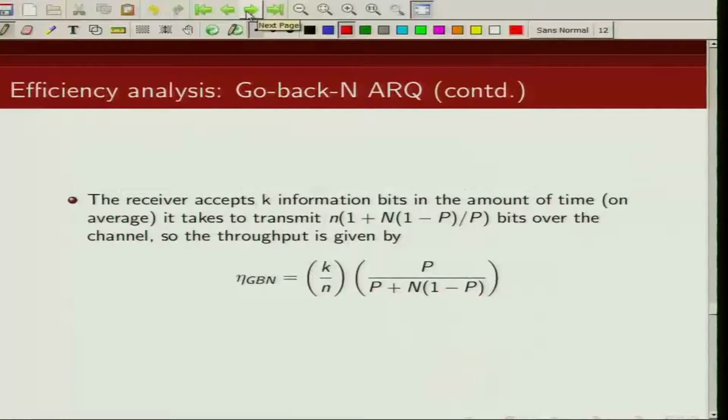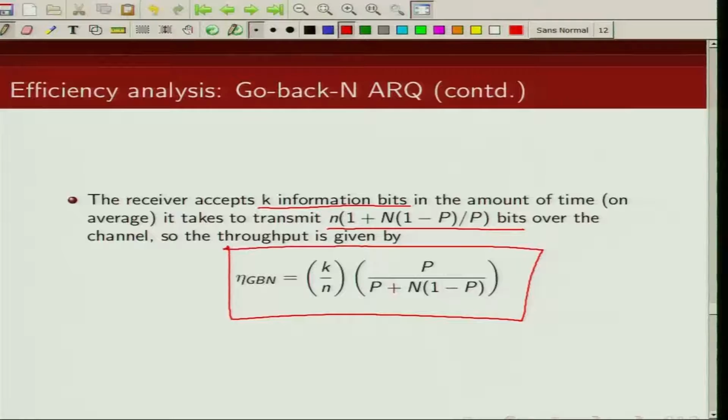Now remember, the receiver is accepting k information bits in this amount of time, where it takes this many bits to transmit over the channel. So the throughput of go back n is given by this expression. Now this quantity is less than what we can achieve from the selective repeat scheme.